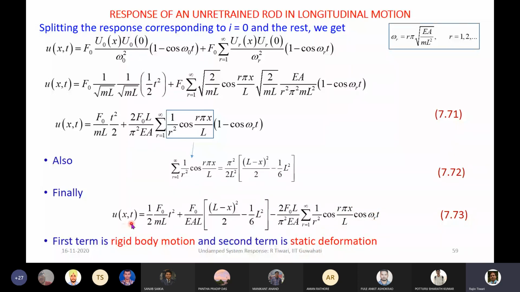So here there are 3 terms in the response. One is this one, which is corresponding to the rigid body mode. This is corresponding to the static deflection or static deformation, and this is the time dependent term.